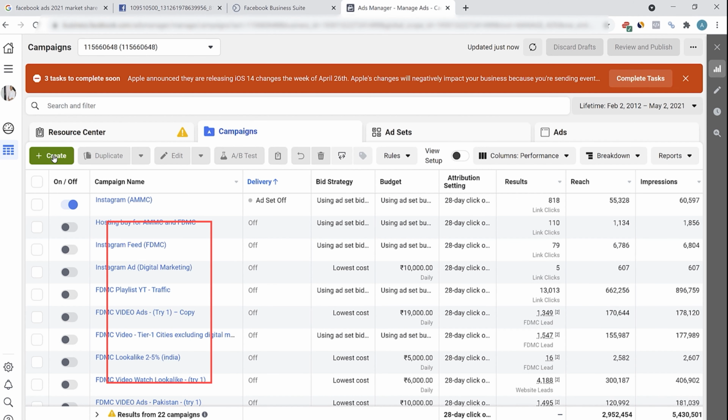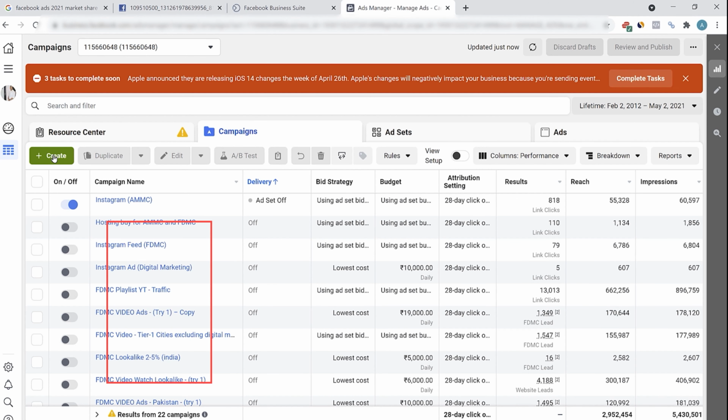Similarly, as I told you, ads can be multiple types. It could be image, it could be video, it could be GIF. So if you are running a video ad, then you can also do ad targeting video views. People who are more likely to engage with the video. Similarly, if you're a local business or if you're a lead generation business, then you are always looking for leads. Then you can run lead generation ads. You can also run messenger ads. As you know, Facebook also offers messenger ads.